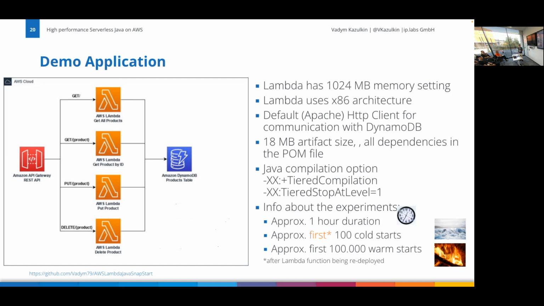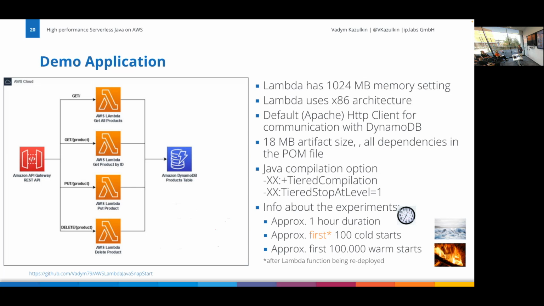I wrote just to showcase: create products, delete products, update products. By the idea, stored in DynamoDB. I will be talking about, there was a great talk before, using Aurora, or I will make some references because the numbers will be different. Basically, the starting point is to give Lambda 1 GB of memory, which is a big one, but that's one of the standard cases. We'll use the default HTTP client. If you're talking to DynamoDB, it's HTTP based. This application has an 18 megabyte artifact size.